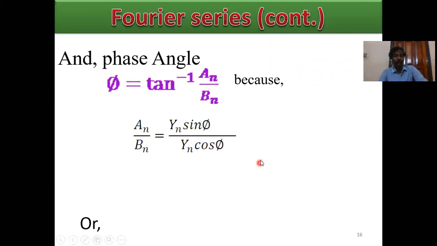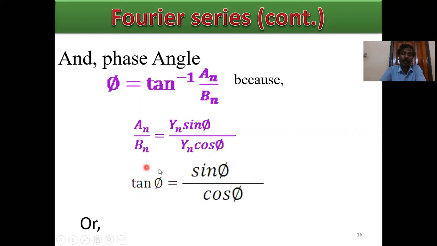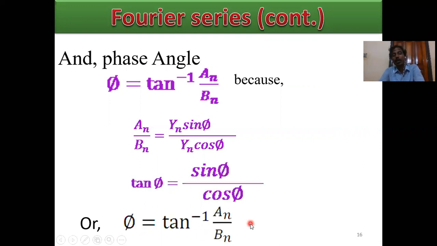Then the Fourier series and phase angle calculation. Next is the phase angle calculation. What is the phase angle? Phi. Phi equals tan inverse an by bn. Why tan inverse an by bn? Because an by bn equals yn sine phi by yn cos phi. The yn cancels, then sine phi by cos phi equals an by bn. Then tan phi equals sine phi by cos phi, or phi equals tan inverse an by bn. This is the phase angle.